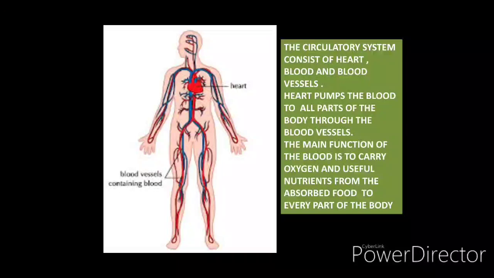Have you ever thought from where this blood is coming? This blood is coming from our heart, because our heart pumps the blood to all parts of the body. And how is this blood flowed from one part of the body to the other? It is passed on with the help of blood vessels. Like we have studied, nerves help us to carry the messages. In that same manner, blood vessels help us to carry the blood to the different parts of the body.